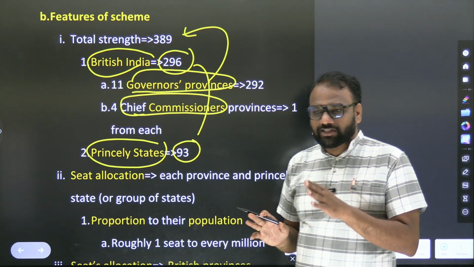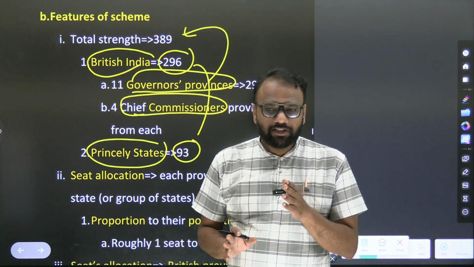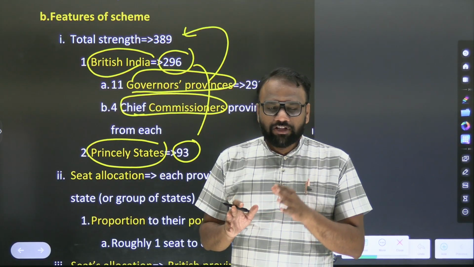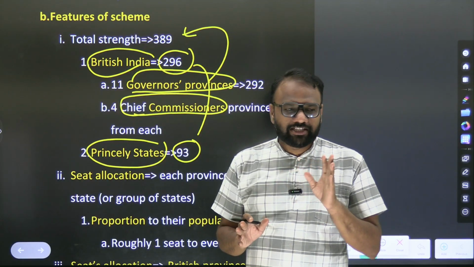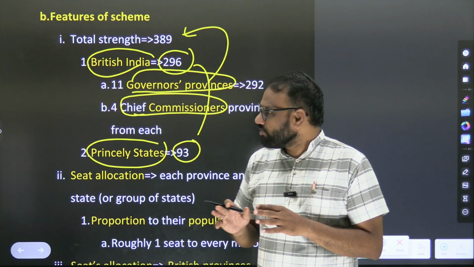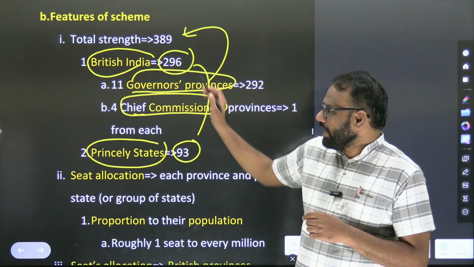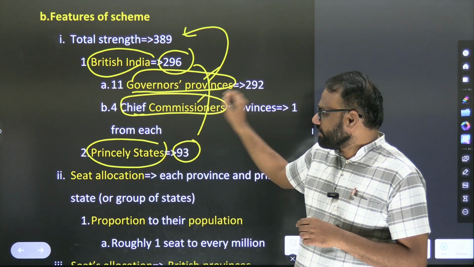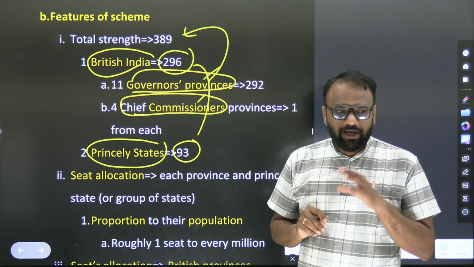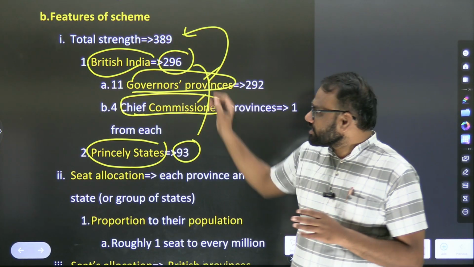What we have to understand here is that when the constituent assembly was formed as per the cabinet mission plan, it had representation of both princely states as well as provinces. Generically I will use the term British India, which includes governor's provinces and chief commissioner's provinces. From the exam point of view, often we get confused and stuck with these values.